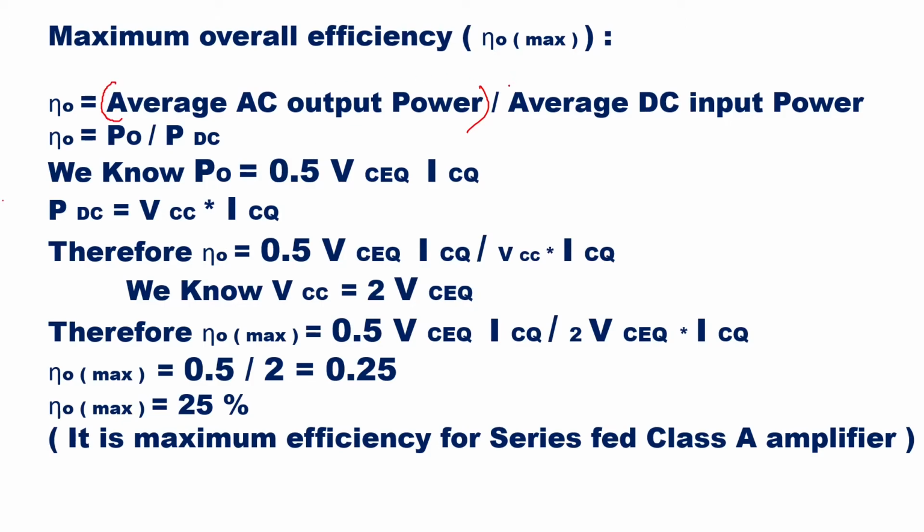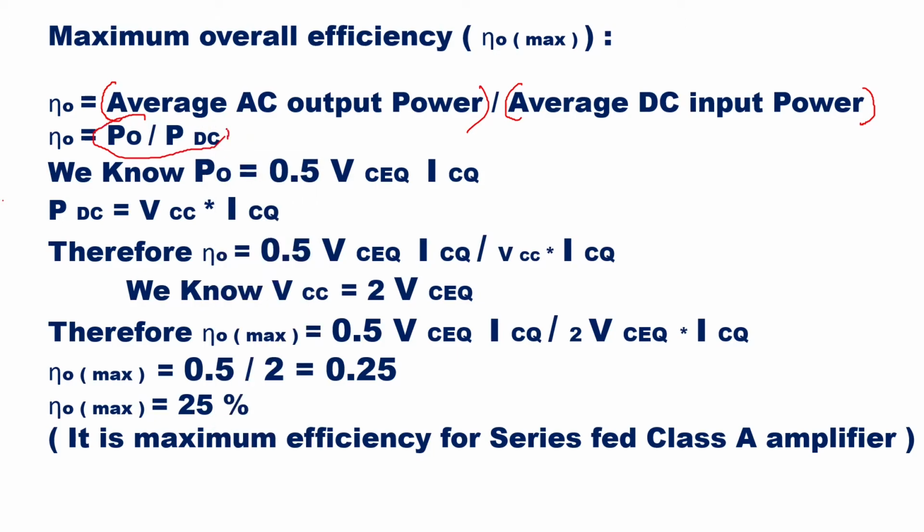Here you have the average DC input power. This is nothing but P naught upon PDC. So we have that efficiency is equal to P naught upon PDC.